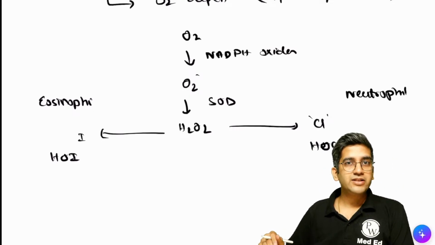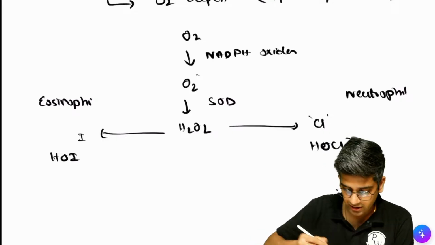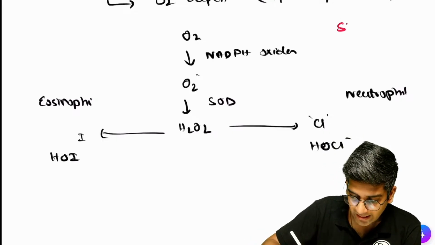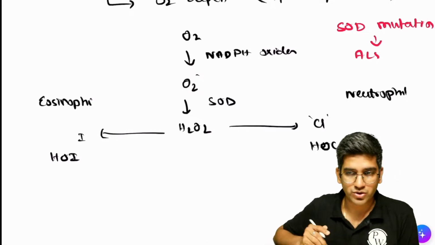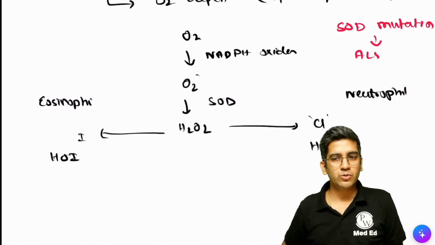Right, a recent FMG exam had a question on superoxide dismutase mutation. If it's a 1 mark question, SOD1, SOD mutation can result in a disease called amyotrophic lateral sclerosis. Fine, it's a neurological disorder. You'll read it when you come to medicine, right?